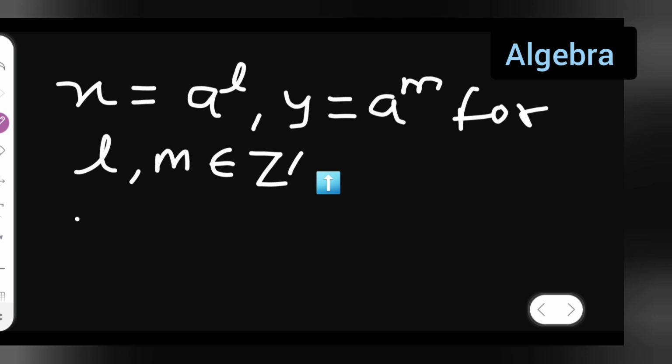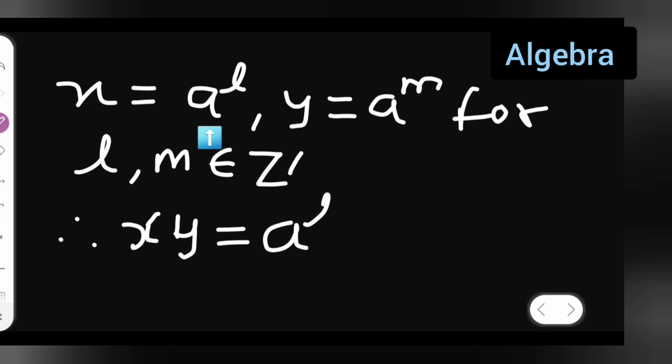Therefore, using the definition, x times y will give you what? The value of x is a^L, so write a^L times a^M, because the value of y is a^M.